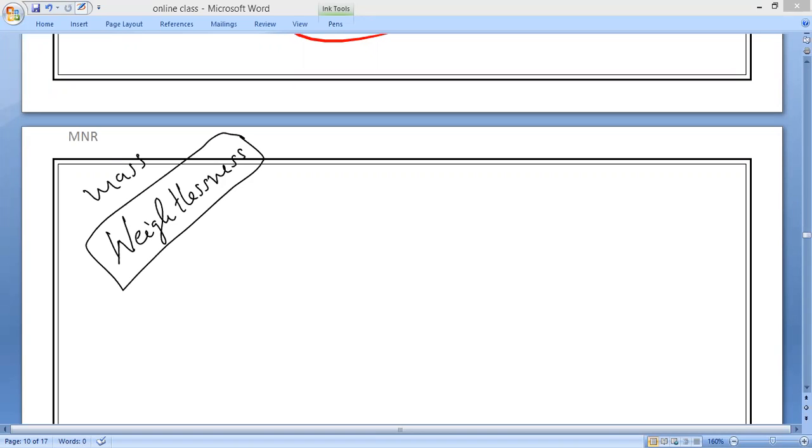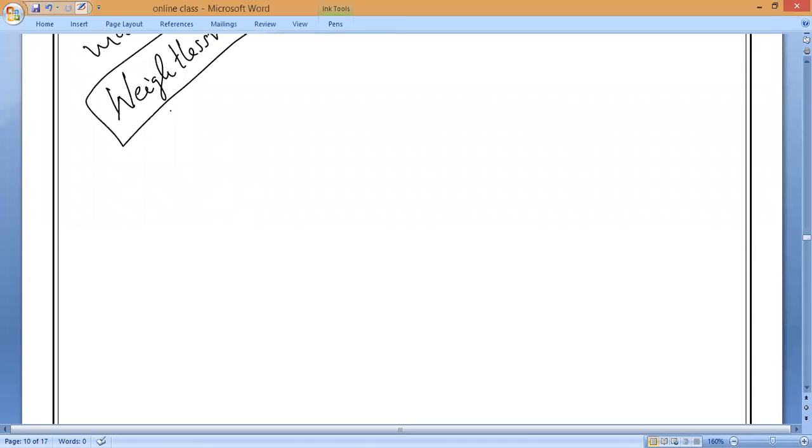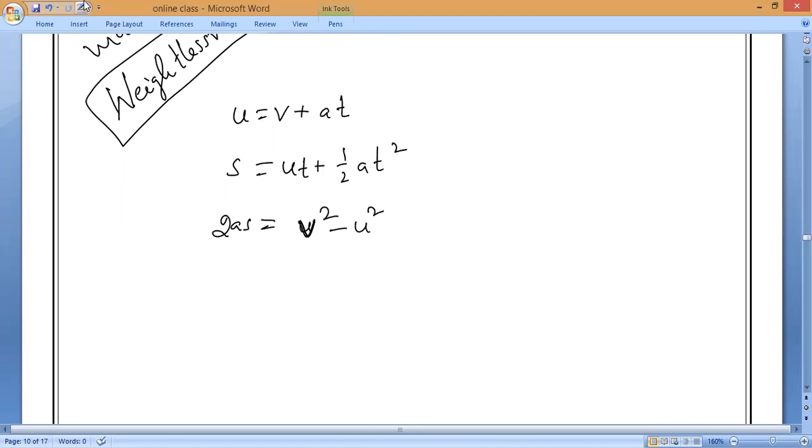Now, in the case of free fall, just two minutes, the equations are modified. Can you tell me the equations of motion? V is equal to U plus AT. S is equal to UT plus, tell me fast, half AT squared. And the third one, what is that? 2AS is equal to V squared minus U squared. Yes or no, Harish? Yes, sir. These are the equations of motion.